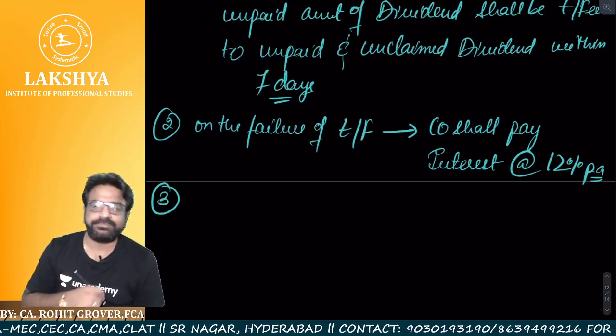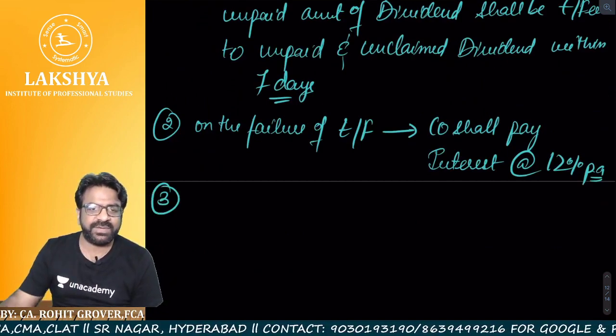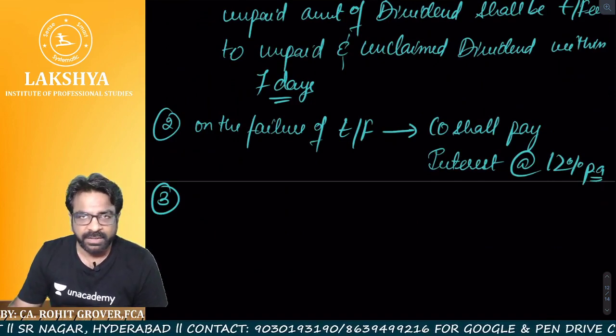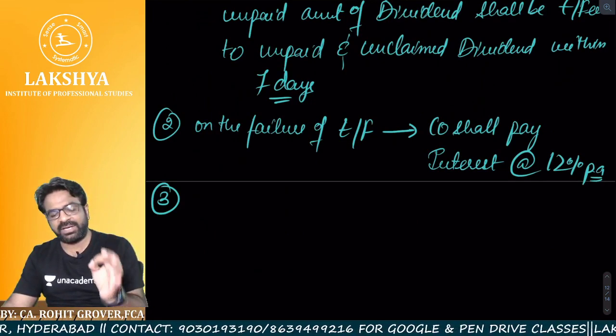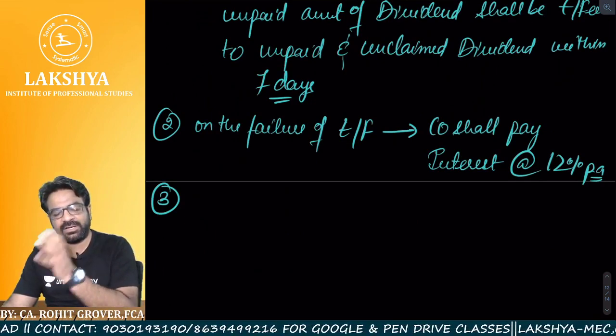Point number 3. Now listen to this very carefully. Till the time the amount is transferred, the company has to pay the interest penalty at the rate of 12%.